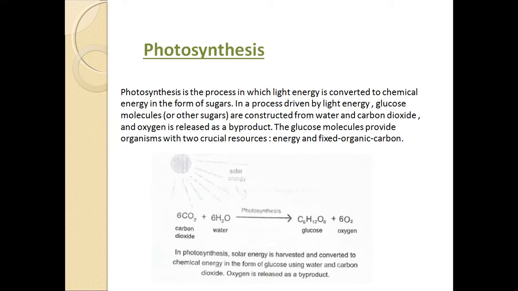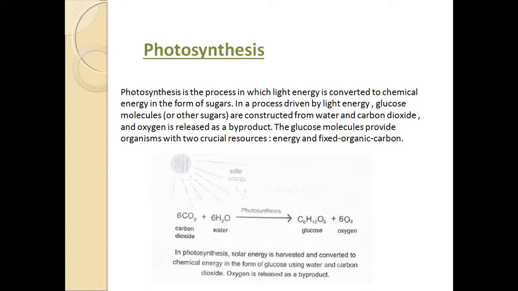Which sugar is produced? Glucose. The formula of glucose is C6H12O6. Glucose molecules are produced and oxygen is liberated, 6 molecules of oxygen, and in this process carbon dioxide and water are used.